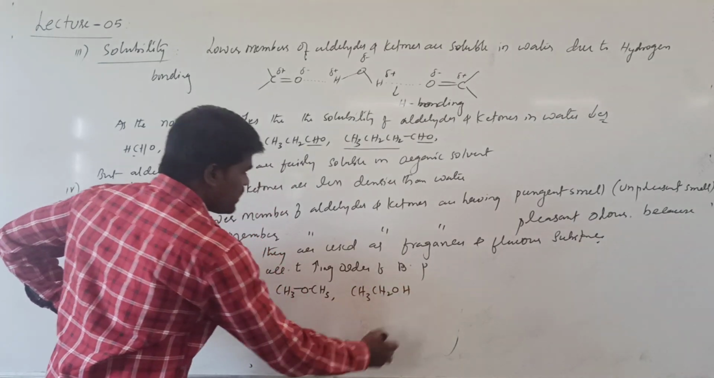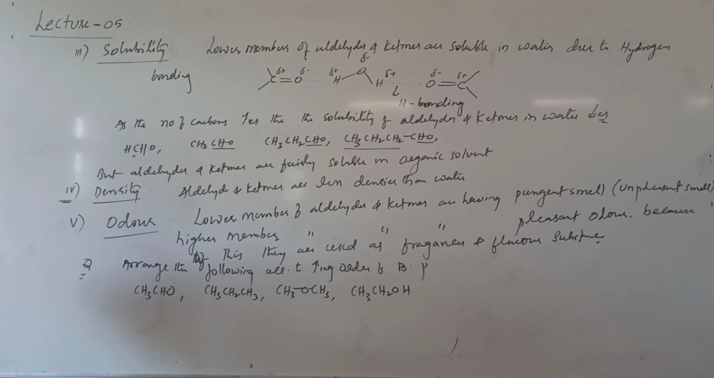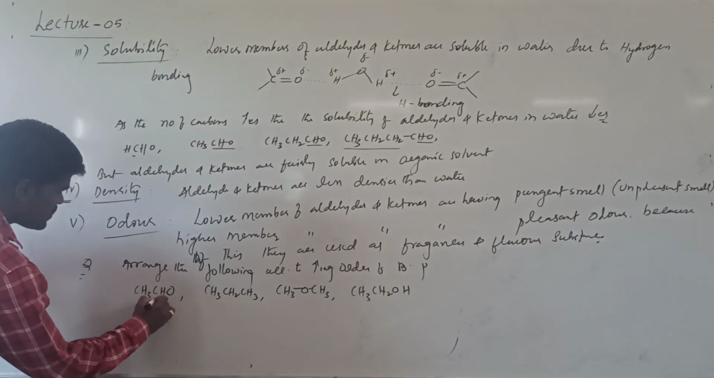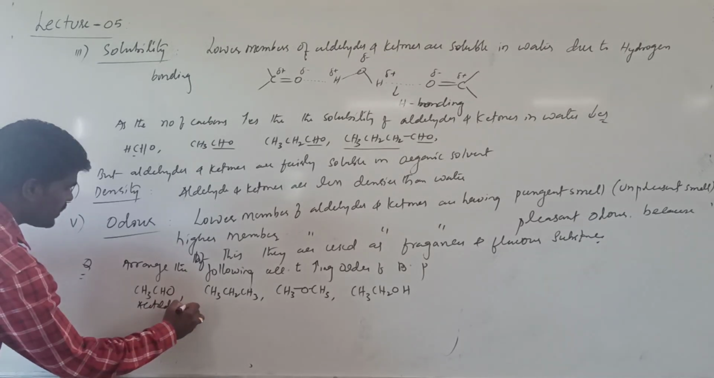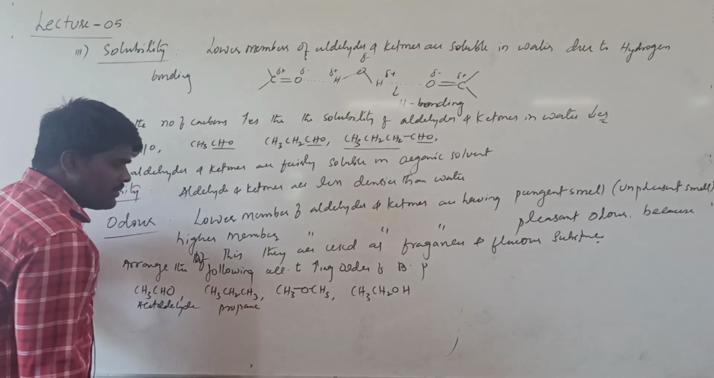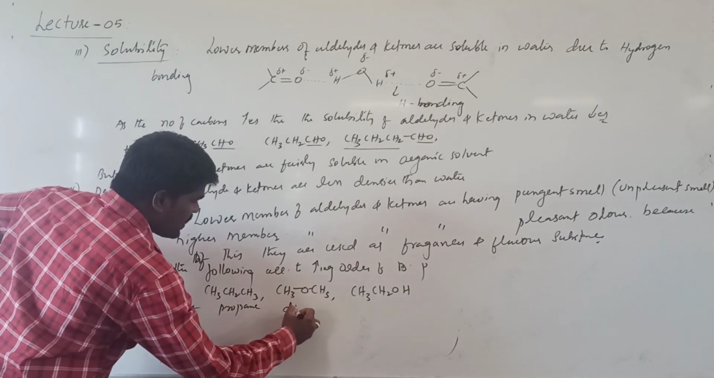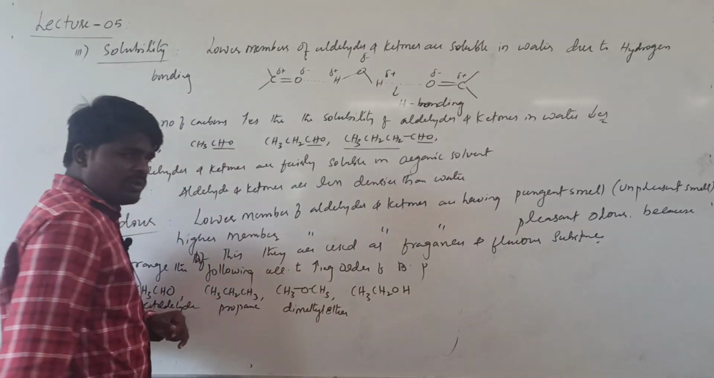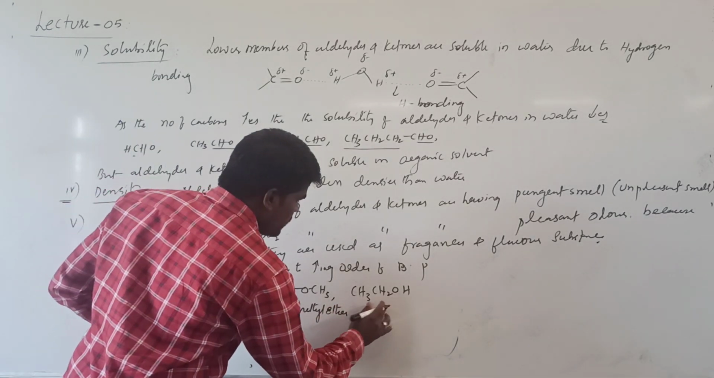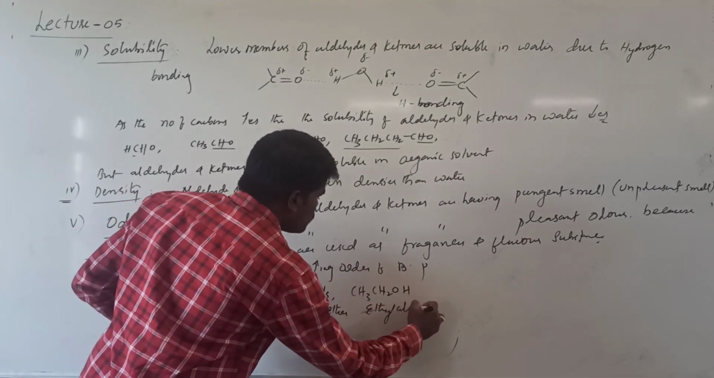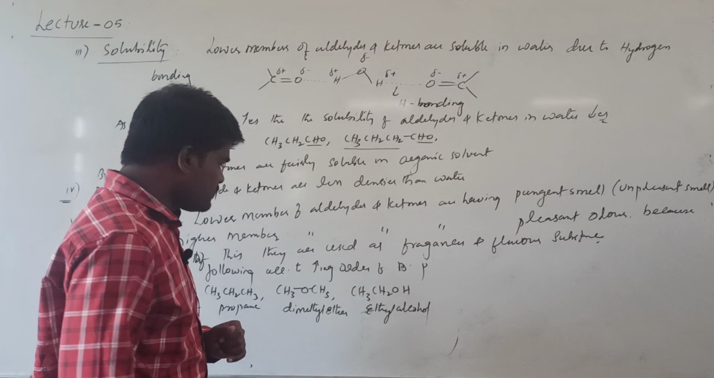So what is the general increasing order of boiling point? What are the molecules given? This is acetaldehyde, an aldehyde, and this is propane, a hydrocarbon, and this is dimethyl ether, an ether. If you remember, I just wrote the order of increasing boiling point. This is ethyl alcohol. So what will be the increasing order?